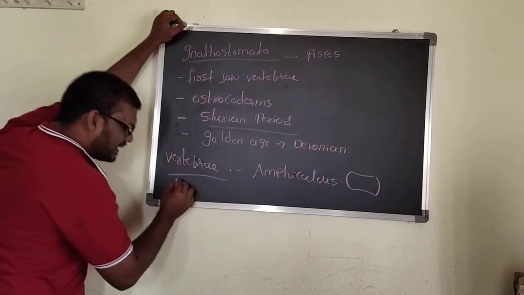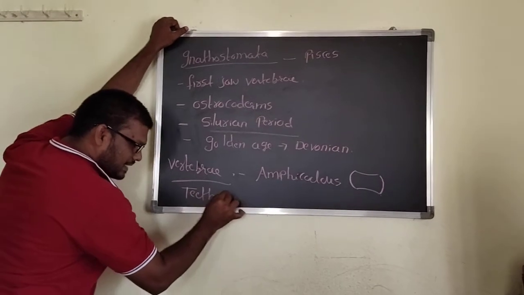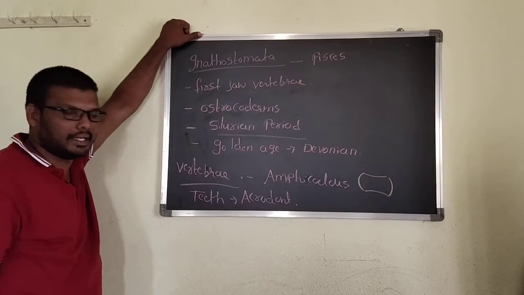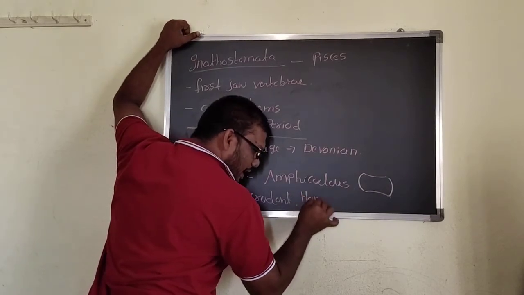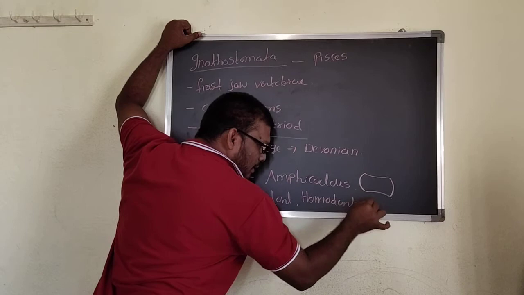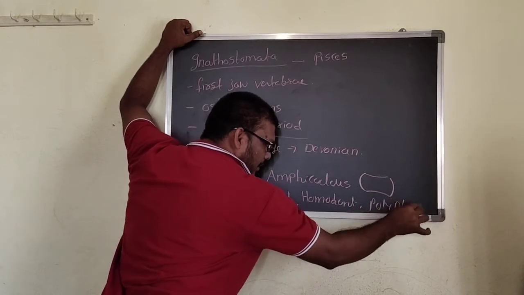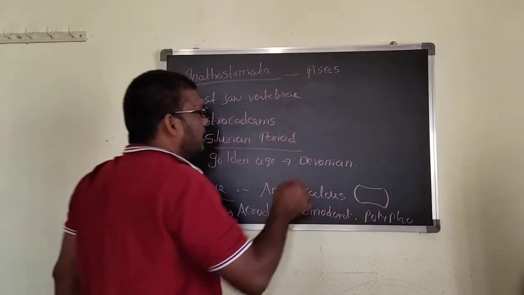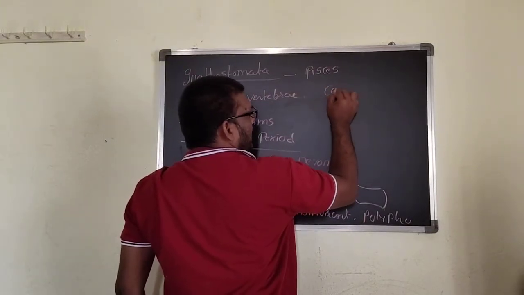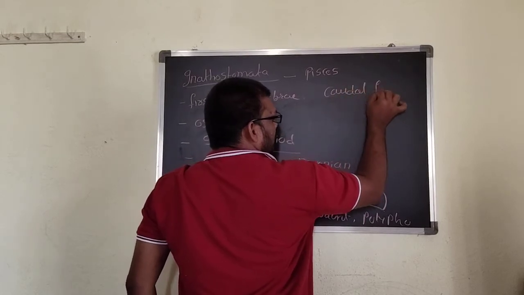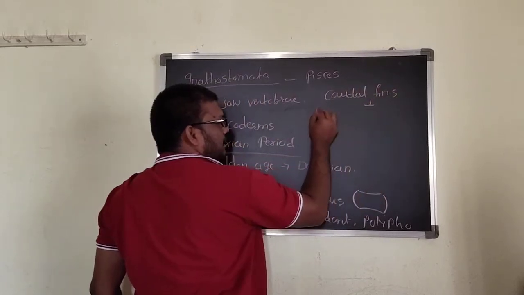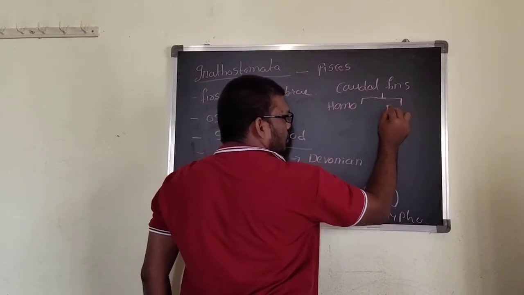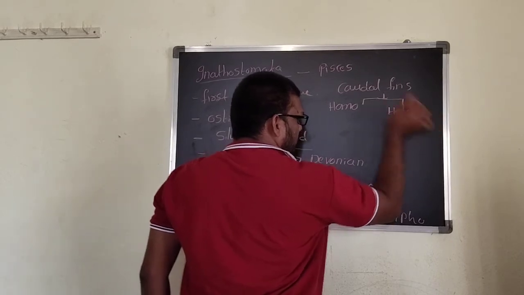And if you go for the teeth, it is acrodont teeth, homodont type of teeth, polyphyodont type of teeth. I already explained about these characters. You have to remember this one. And then if you observe caudal fins, some organisms show homocercal, some organisms show heterocercal.